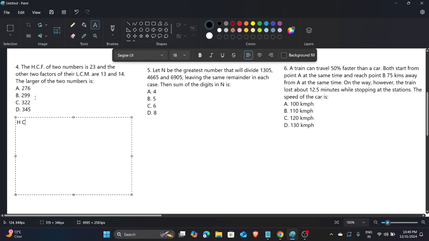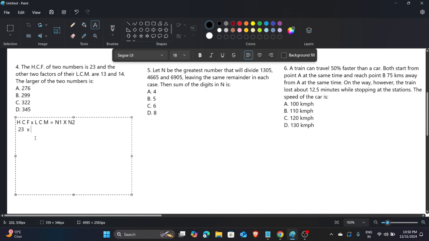So the HCF multiplied by the LCM is equal to the product of the two numbers, suppose N1 and N2. What the question says is the HCF of the two numbers is 23, and the other two factors of their LCM are 13 and 14. It means the LCM is divisible by 13 also and 14 also, because they are factors of the LCM. So it would be 13, 14 also.